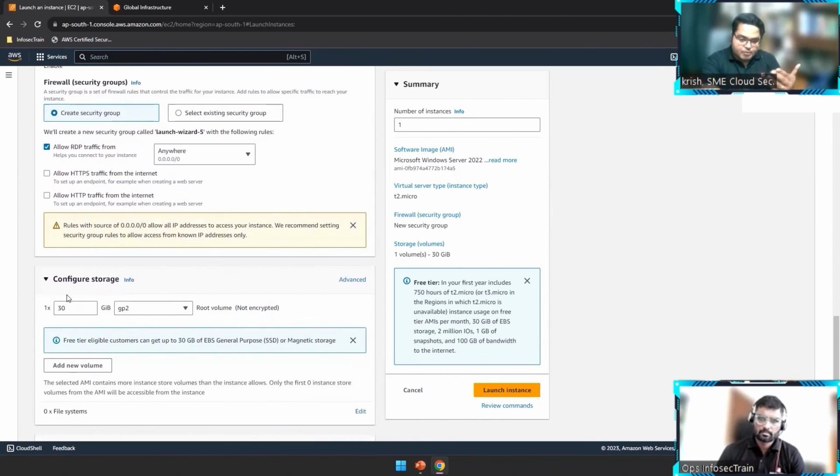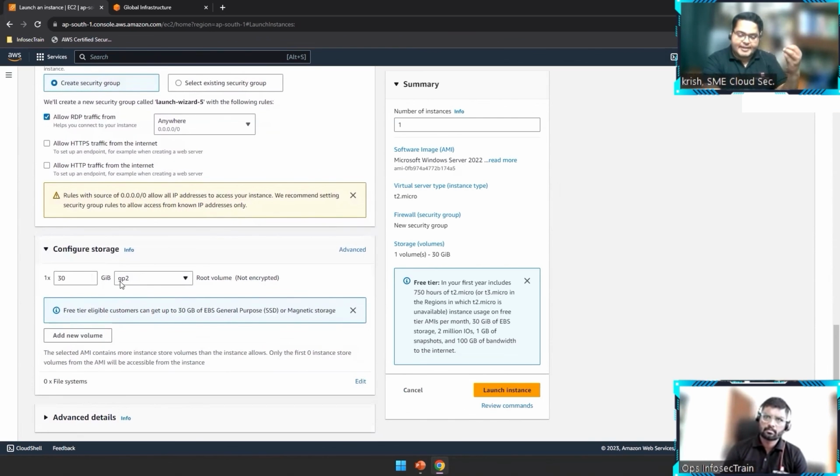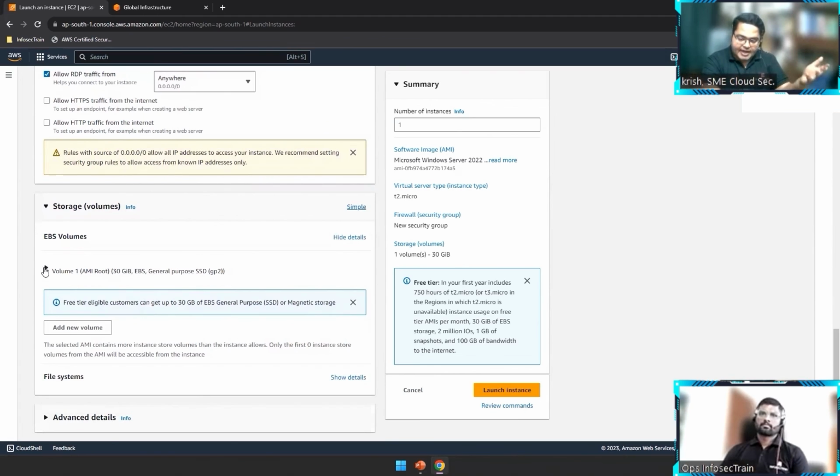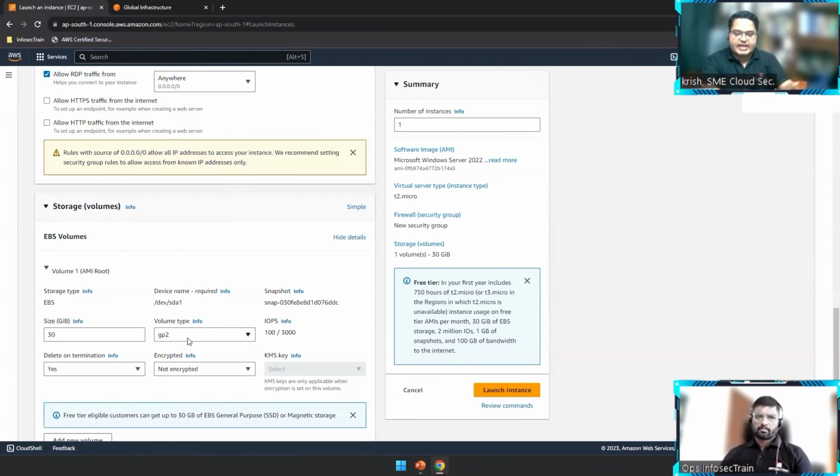Then we have to choose proper storage. Based on our requirement, we can get a hard disk, we can get SSD, we can get high speed SSD, we can get ultra speed SSD. We have different options here for getting different performance for the storage. Okay. So I'm just keeping the default one.